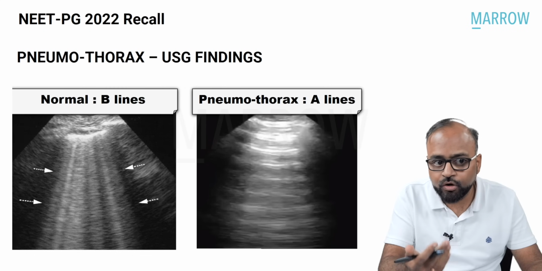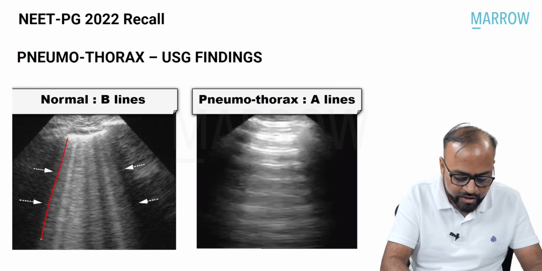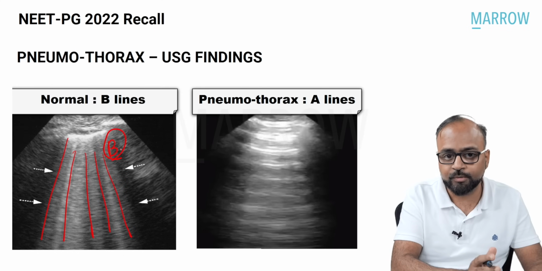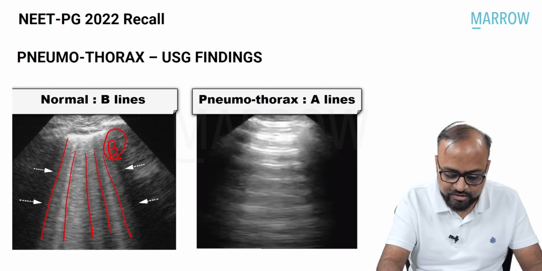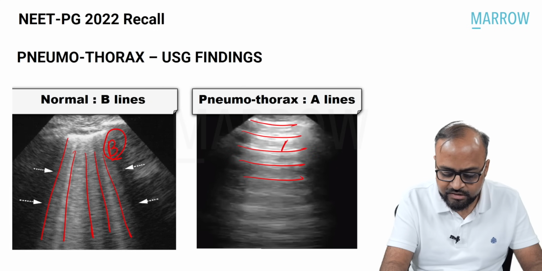Now normally on B mode images, you see these vertical longitudinal lines. These are called B lines. These are seen in normal patients. Whereas in pneumothorax, we see horizontal spaced out lines called A lines.